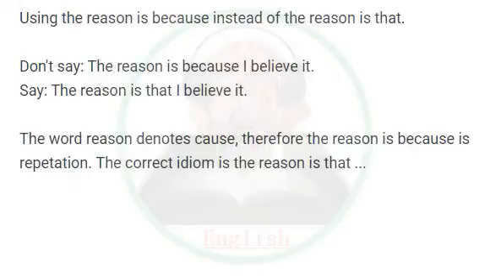Using the reason is because instead of the reason is that. Don't say, the reason is because I believe it. Say, the reason is that I believe it. The word reason denotes cause. Therefore the reason is because is repetition. The correct idiom is the reason is that.